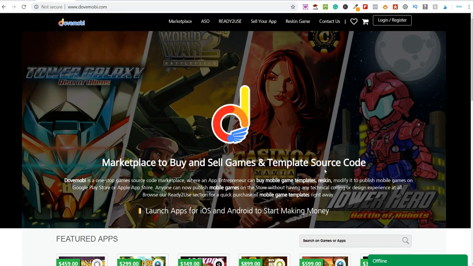But if you're looking to make some quick money where you're buying an app today and flipping it in a couple of days or in a week or within a month, then you don't need to worry too much about this. But the fact that it's included is very good for you. So this is Dovemoby, and this is just the homepage. Now at the top here you've got Marketplace and you've got iOS ready to use, sell your app.